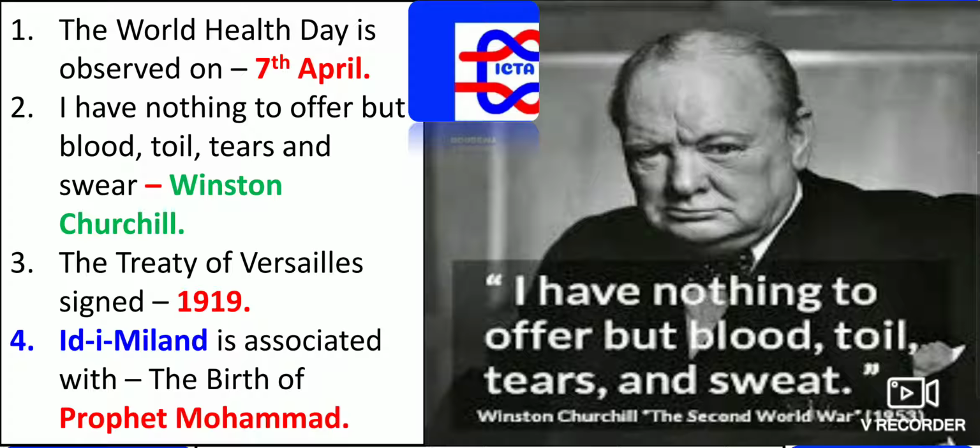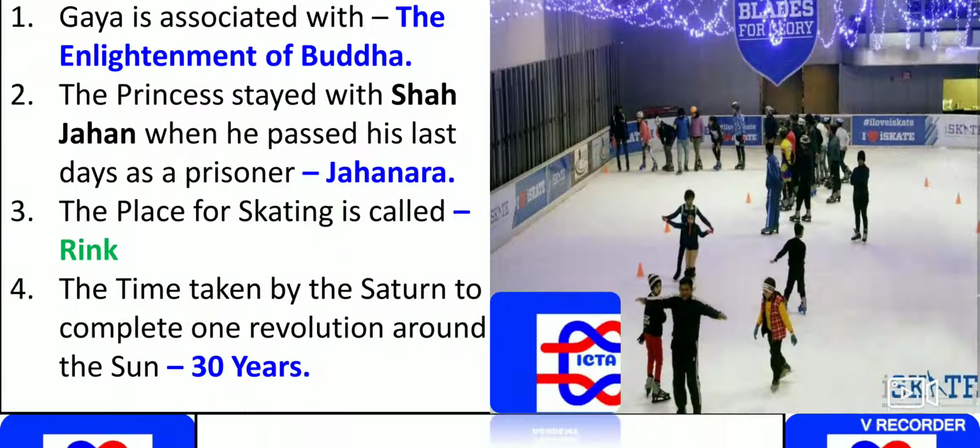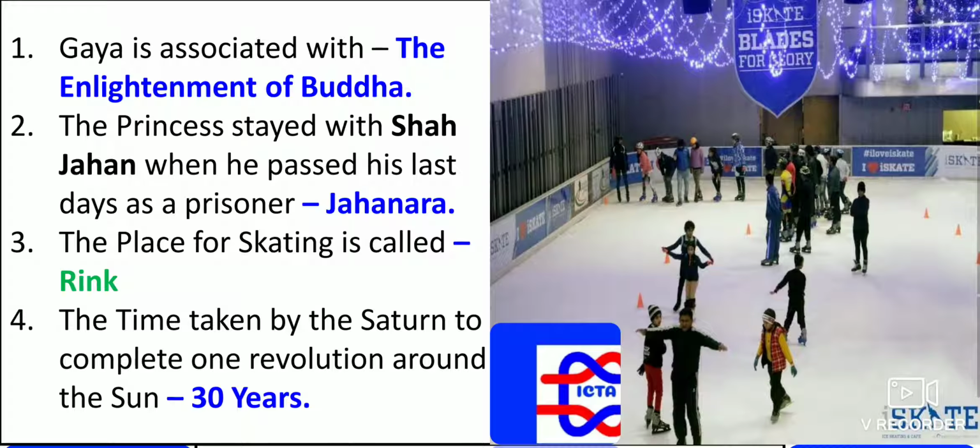Next we have Eid-e-Milad, which is associated with the birth of Prophet Muhammad. We should remember that the founder of the Muslim community is Prophet Muhammad. Eid-e-Milad concerns the birth of the founder of the Muslim religion. Gaya is associated with the enlightenment of Buddha, the place where Buddha attained enlightenment.